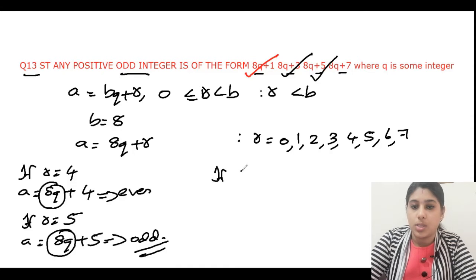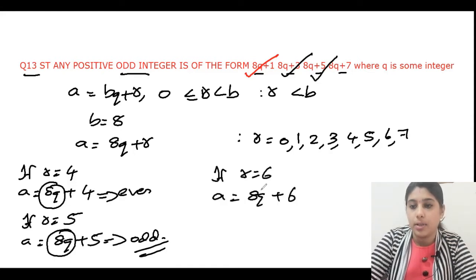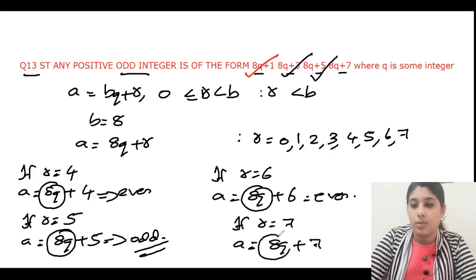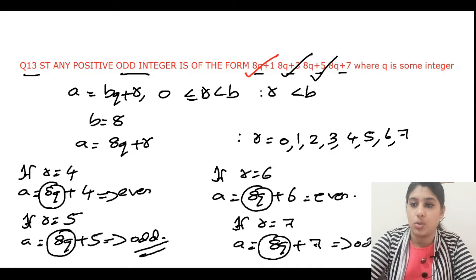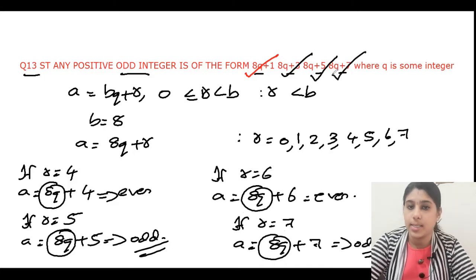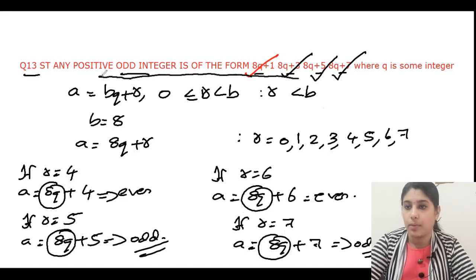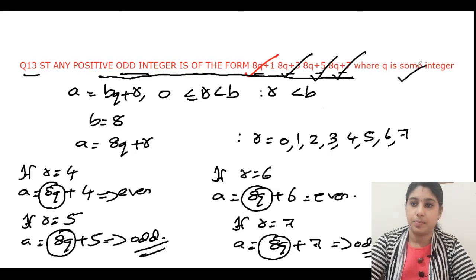If r is equal to 6, a is equal to 8q plus 6. Till here it is even, so this will be even, and we don't want to consider that. If r is equal to 7, this is the last possibility, a is equal to 8q plus 7. This is even plus odd, so it will be odd. That is also satisfied. So we can say any odd positive number can be written in the form 8q plus 1, 8q plus 3, 8q plus 5 and 8q plus 7, where q is any integer.